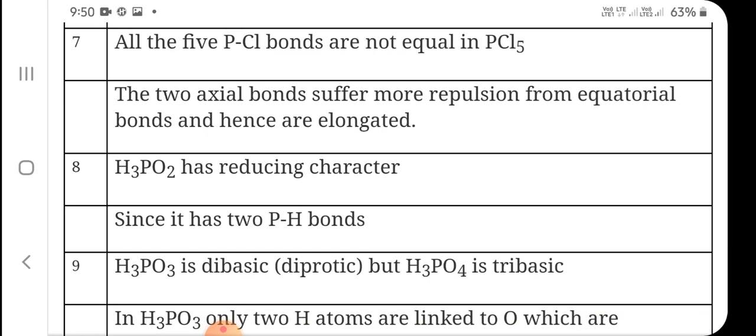H3PO2 has reducing character. Yes, it is true that H3PO2 has reducing character because it has P-H bonds. So P and H are directly bonded. It is not a P-OH bond. The more P-H bonds present, the greater their reducing character, and the more P-OH bonds they have, the greater their basicity. So whenever you draw the structure, you have to keep this in mind.